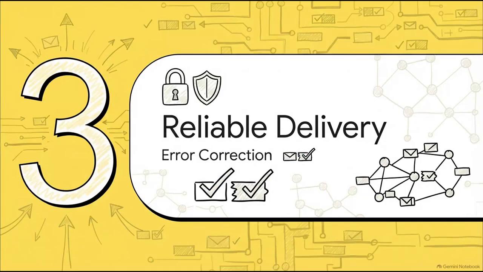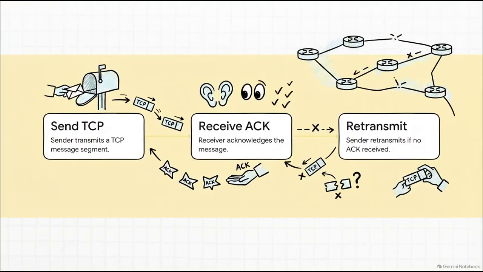Moving on to Section 3, Ensuring Reliable Delivery. So what actually happens when these perfectly packaged messages inevitably get lost in transit? This is where the Transmission Control Protocol, or TCP, comes to the rescue. Let's walk through this process. Step 1. The sender transmits a TCP message, which we call a segment. Step 2. If it arrives in one piece, the receiver sends back an acknowledgement, or an ACK.